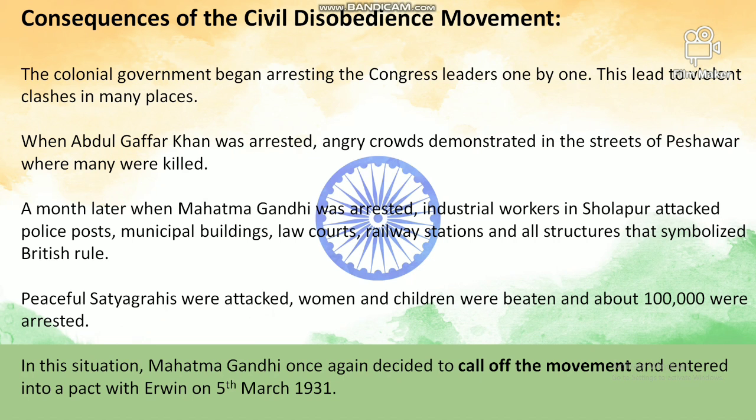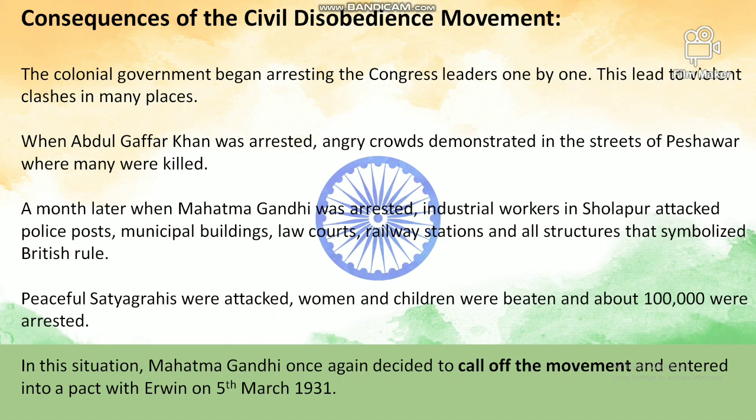When Abdul Ghaffar Khan was arrested, angry crowds demonstrated in the streets of Peshawar, where many were killed. A month later, when Mahatma Gandhi was arrested, industrial workers in Sholapur attacked police posts, municipal buildings, law courts, railway stations, and all structures that symbolize the British rule. Peaceful satyagrahis were attacked by the Britishers, women and children were beaten, and about 100,000 were arrested.